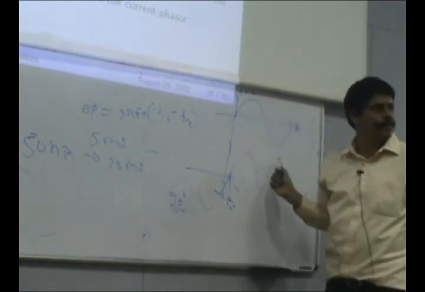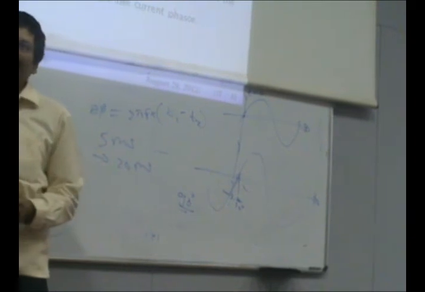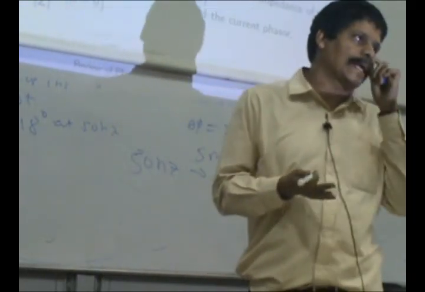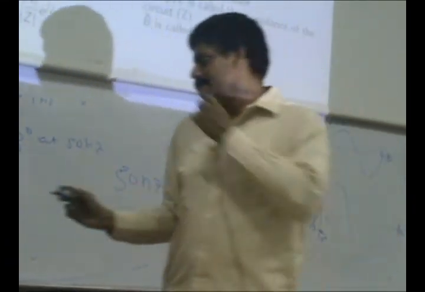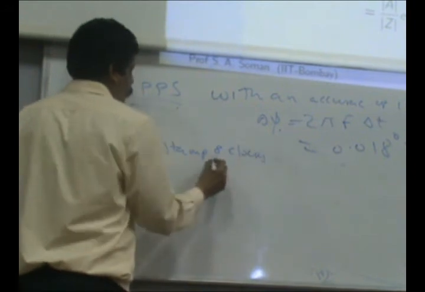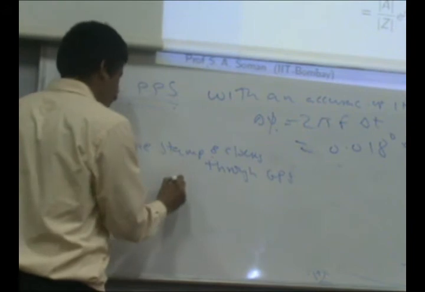So GPS has helped in that, and measurement of phasors with time alignment done through GPS is essentially called a synchrophasor, and devices which do that are called phasor measurement units. So basically you timestamp and clock, for example through GPS, and then measure the phasor.